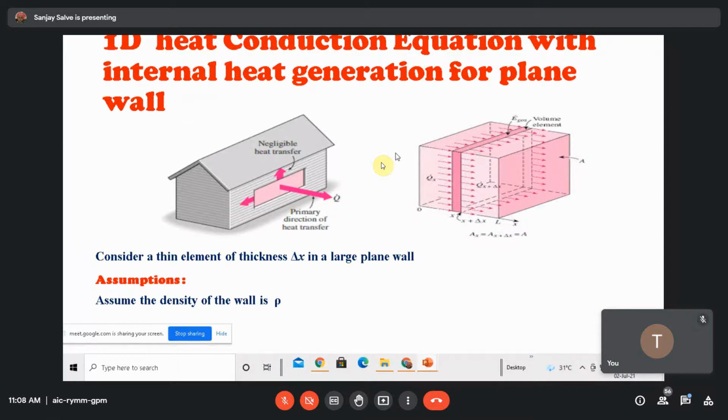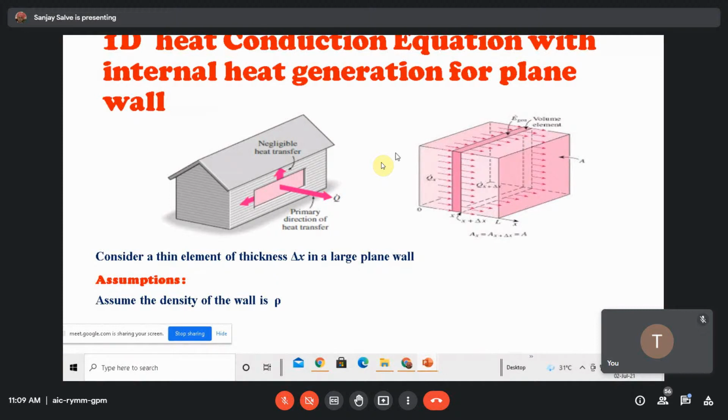As I explained yesterday, in the y and z directions, as per the definition of a plane, a plane is an object which has very negligible thickness as compared to length and width. So the blackboard on which you are writing right now, the green board in your class, is one of the planes. And I consider one small element of that.